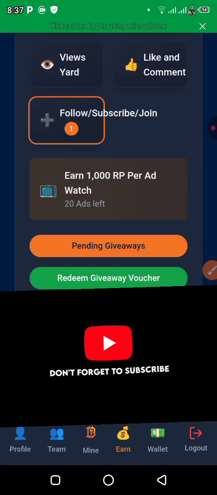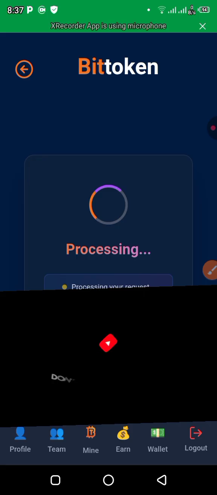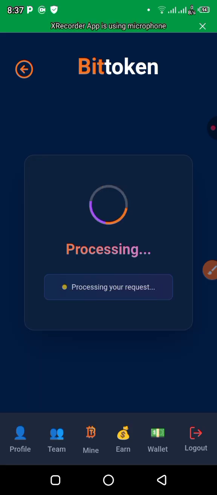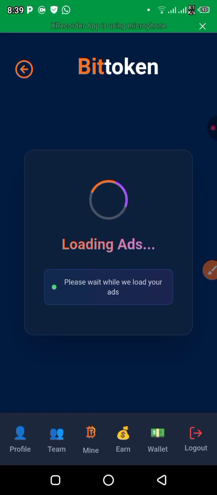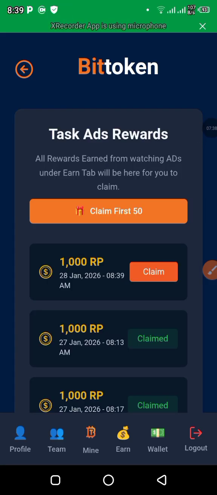If you click on this, you are going to watch ads. They give 20 ads every day, so 20 ads is equivalent to 20 RT. That's for every day. When it has finished, you click on this timer button, and you see they are going to give you the 1000 points. So this is what you want to do. Don't click on this one. Just click on this claim first. If you click on this claim first, it will just claim all with this one.